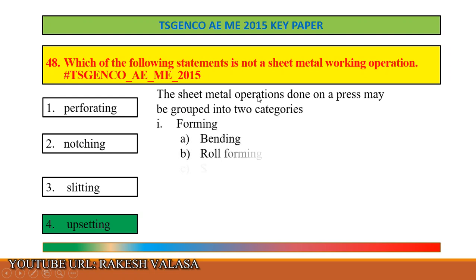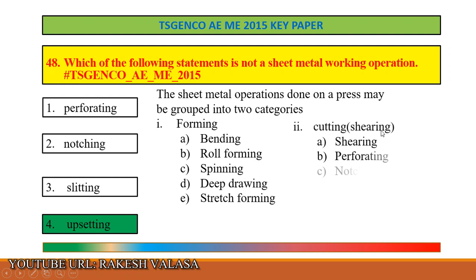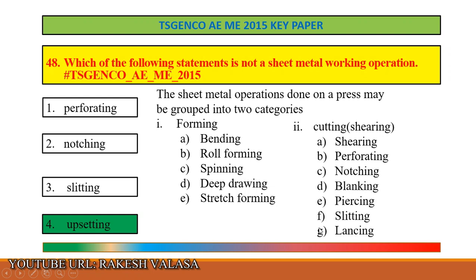The sheet metal operations done on a press may be grouped into two categories. One is forming, another one is shearing or metal cutting. In forming, the operations are bending, roll forming, spinning, deep drawing, stretch forming. Another category is cutting or shearing. It consists of shearing operations: perforating, notching, blanking, piercing, slitting, lancing.